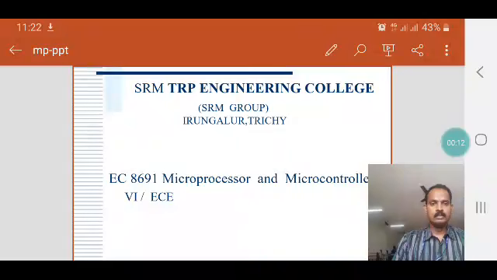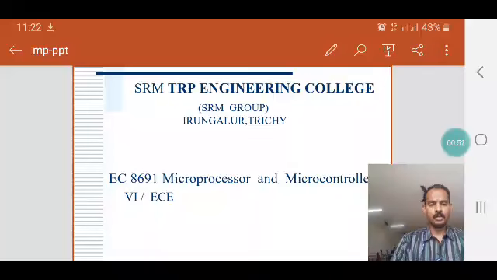Now we are going to discuss EC8691 Microprocessor and Microcontroller for the 6th semester, third year ECE, Electronics and Communication Engineering, 2017 regulation. So what is meant by a microprocessor? What is meant by a microcontroller? What is the difference between processor and controller? What are the various applications of microprocessor and microcontroller? These are all the things we are going to discuss. We are going to have an overview about this EC8691.